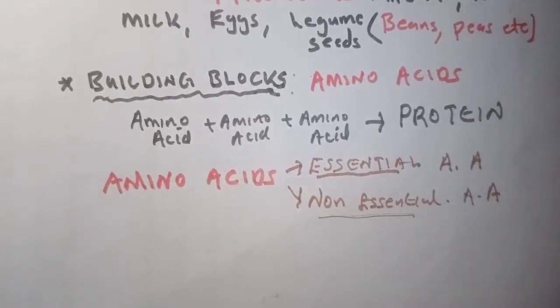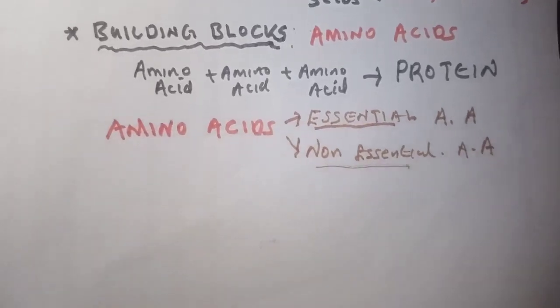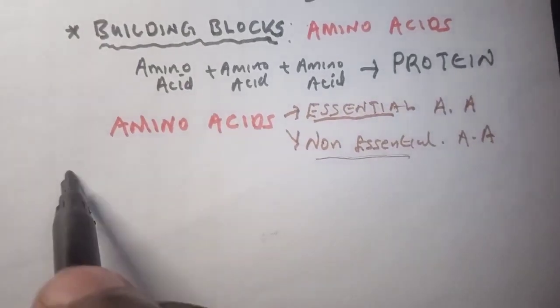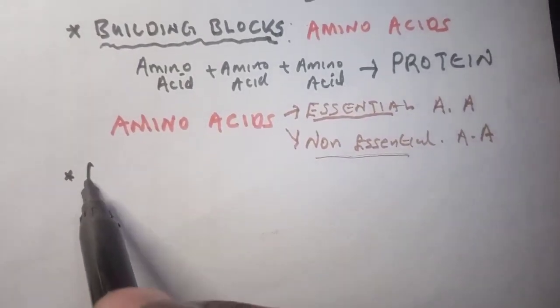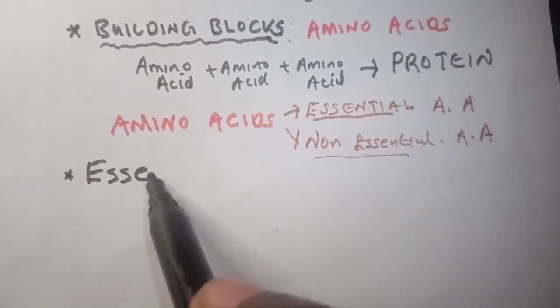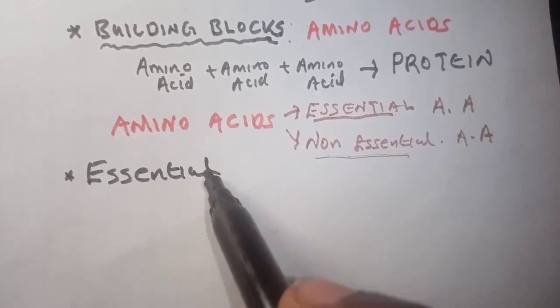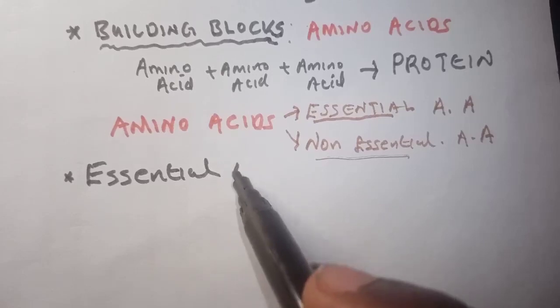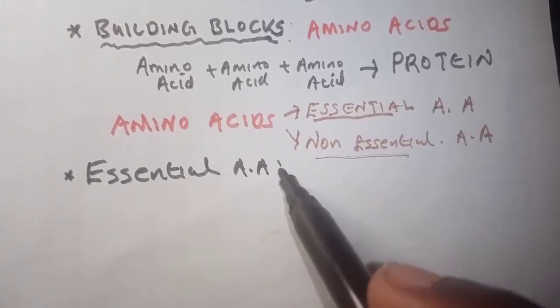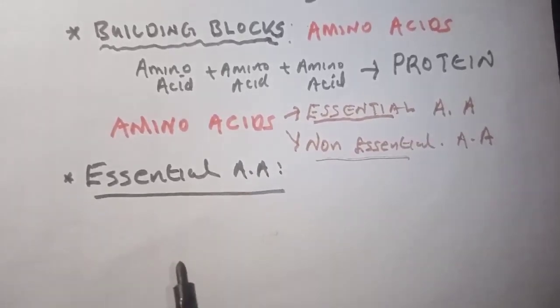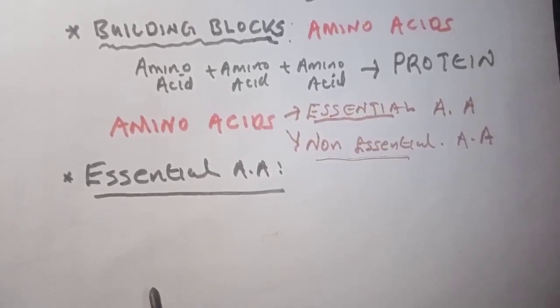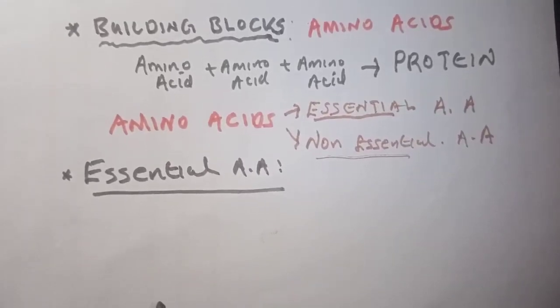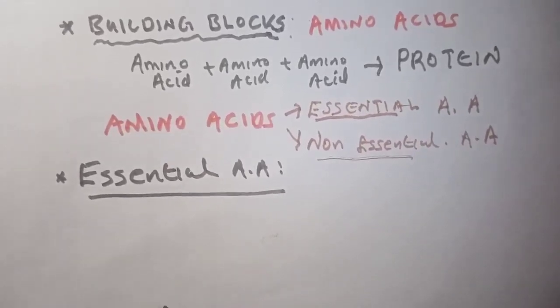Now what is the difference between the essential and the non-essential amino acid? Let's start with the essential amino acids. When you say something is essential, it means it is very important.